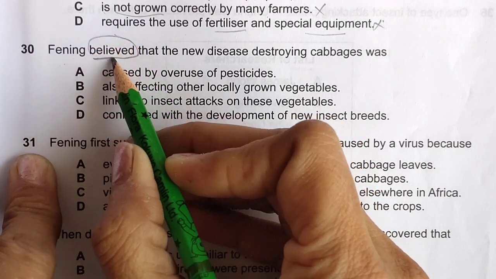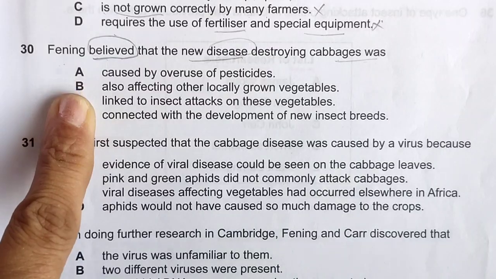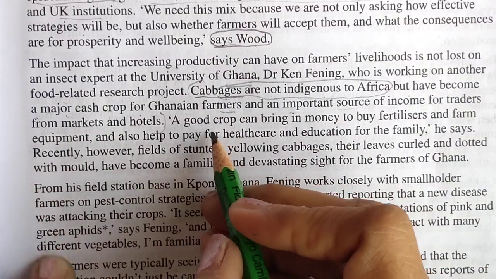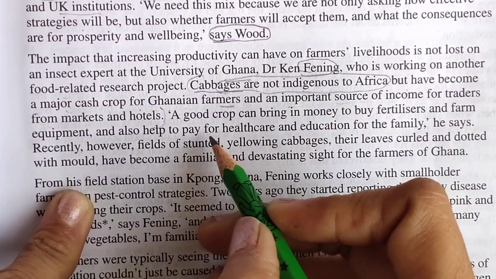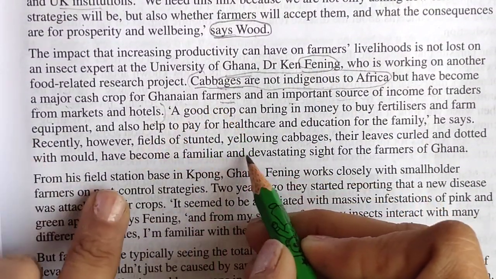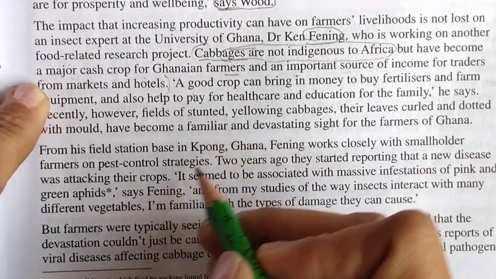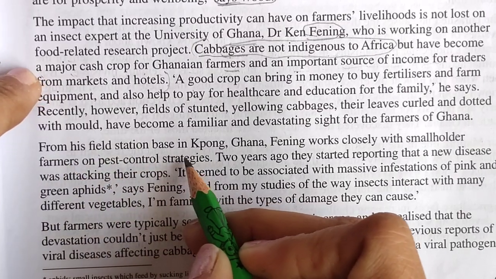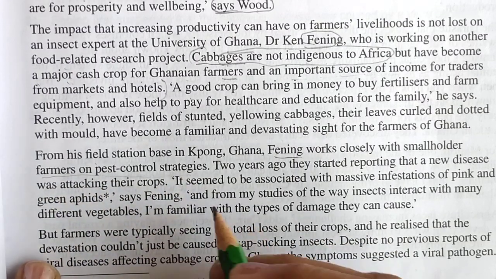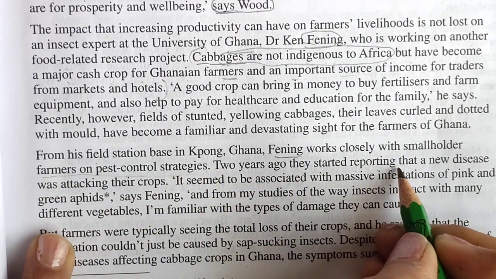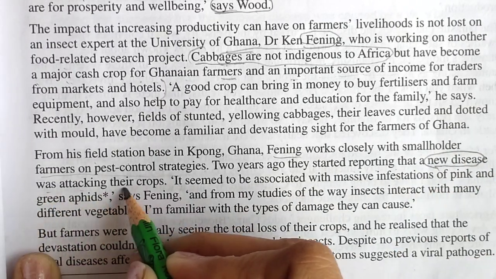Fanning believed that the new disease destroying cabbage was... Okay, so Fanning is here, and a good crop. We have read almost all of this. So what they are saying about cabbages: from his field station base in Kapong, Ghana, Fanning works closely with smallholder farmers on pest control strategies. Two years ago, they reported that a new disease, yes, this was in the question statement, was attacking their crops.